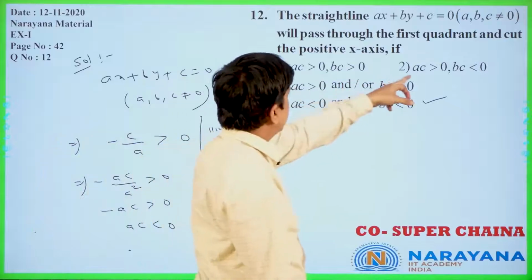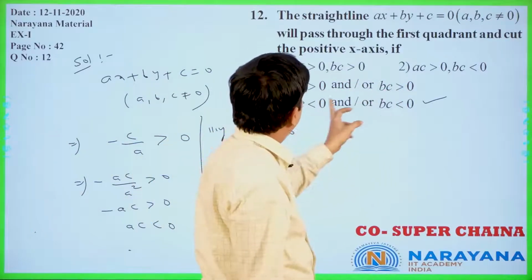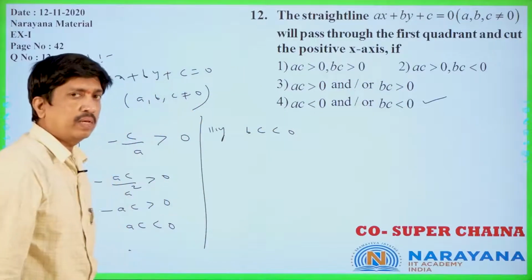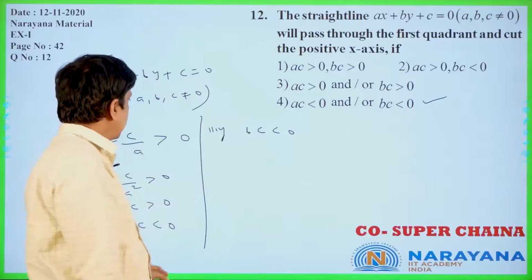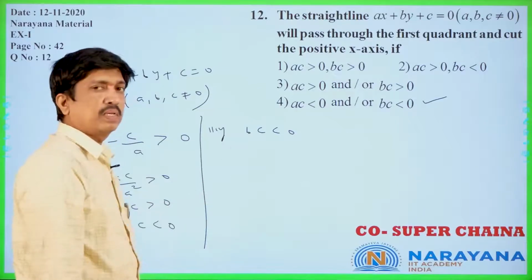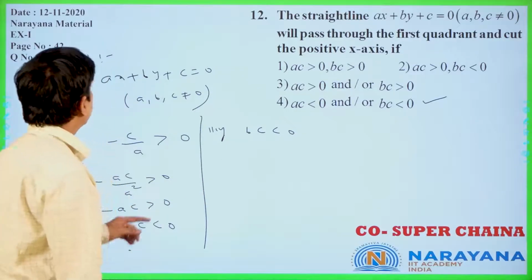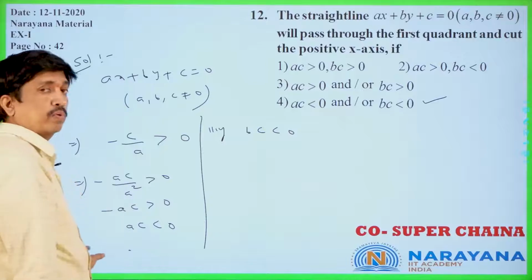AC greater than 0, AC greater than 0, here AC less than 0. In the one option only AC less than 0 is there. So, AC less than 0. Similarly, you can also get the BC less than 0 only. So, this fourth option is correct only. Let us move to the next question.